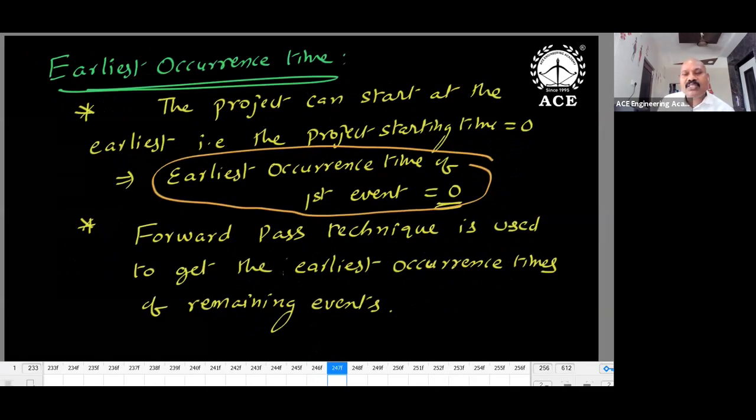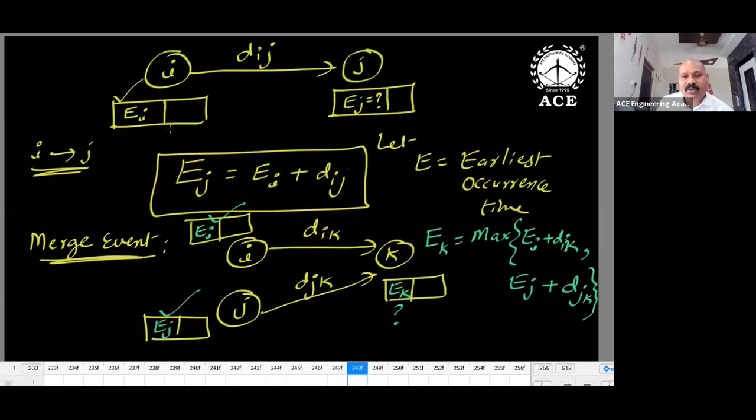How to get the earliest value? We start with 0. 0 is the starting time and we move in the forward direction. In case of multiple paths, we will take the highest. We start from the tail event and move to the head. I to J, I'm traveling. How much time am I taking? Dij. When I started my journey, EI. EI plus Dij. So this value is known to us, EJ you have to calculate. EJ is EI plus Dij. Suppose I have more than one path, I to K, J to K. In case of multiple paths, we take the maximum. With a numerical we can understand.